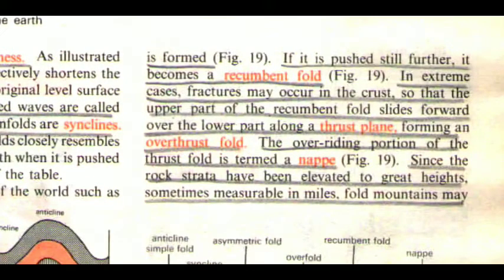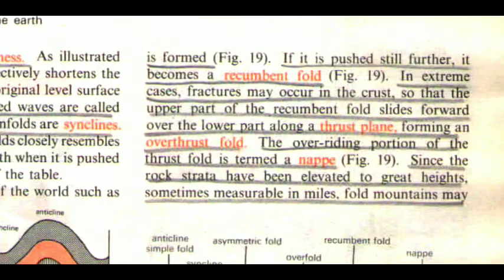If it is pushed still further, it becomes a recumbent fold. In extreme cases, fractures may occur in the crust, so that the upper part of the recumbent fold slides forward over the lower part along a thrust plane, forming an overthrust fold. The overriding portion of the thrust fold is termed a nappe.